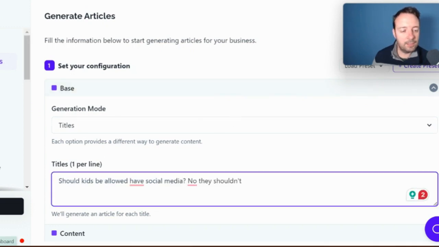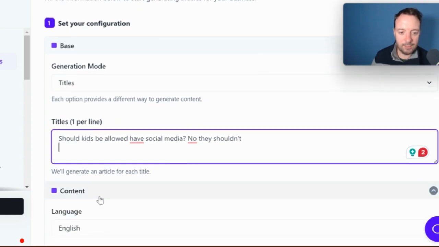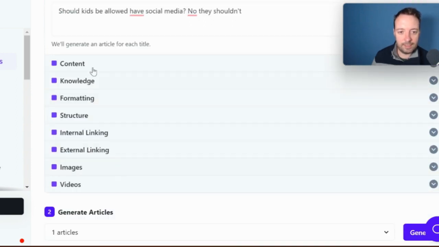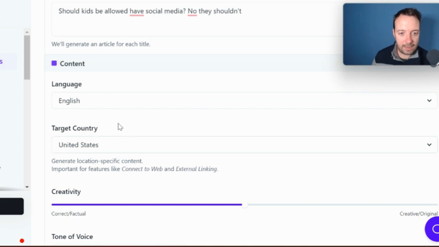Okay, so when you get into Journalist AI, you just need to generate articles, and then we'll start adding information. If you want to write lots of different blog posts, then you just need to put different titles on different lines, right? That would be the next one. But for this demonstration, we're just going to do the same article we saw in Jasper. So we have all of these things that we can edit. And if you want to save it, if you want to do the same thing over and over again, then you can just save a preset.